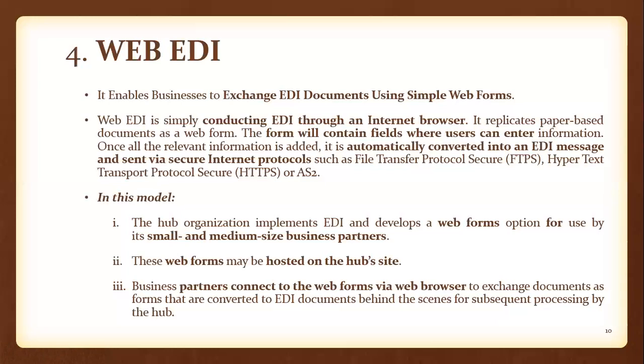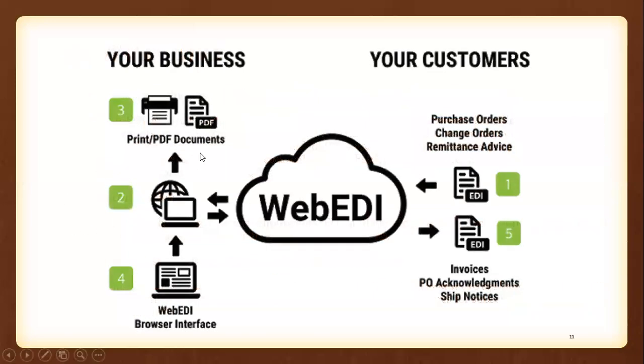Their requirements will be filled in that web form, and after filling them in, that web form will automatically be converted into an EDI document, and the document will be transmitted to the supplier by using different secure communication protocols. So that is web EDI, and we can explain it in the form of a diagram also.